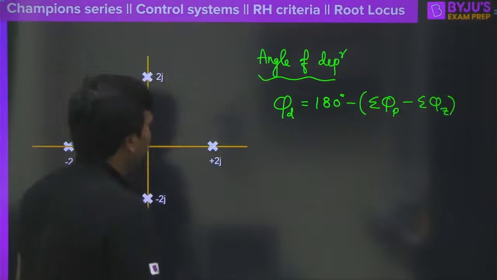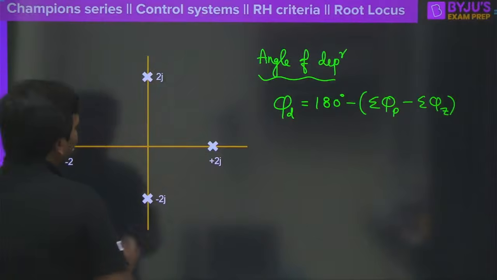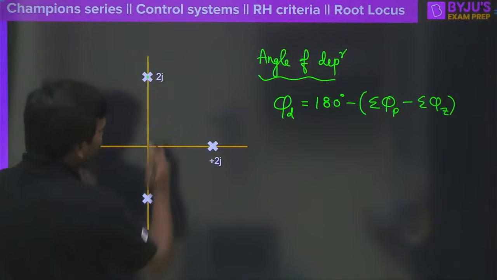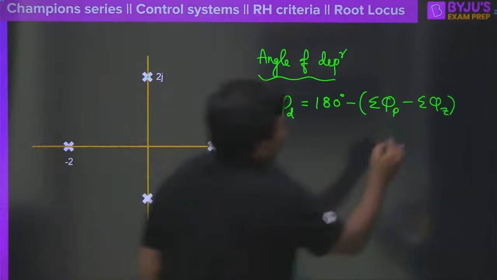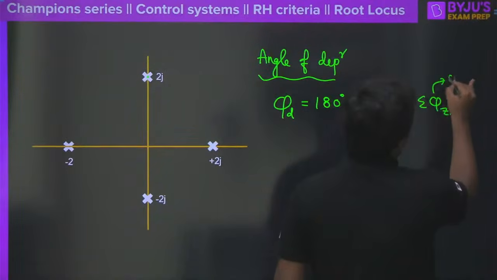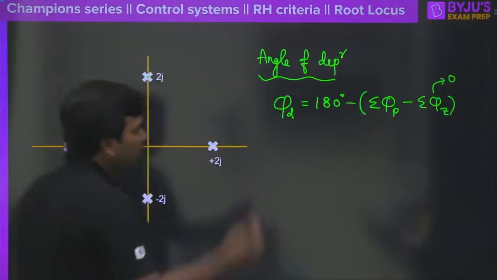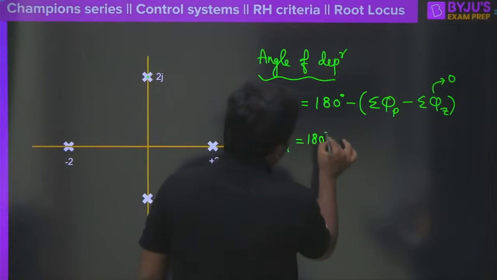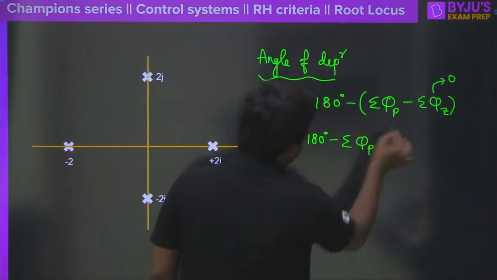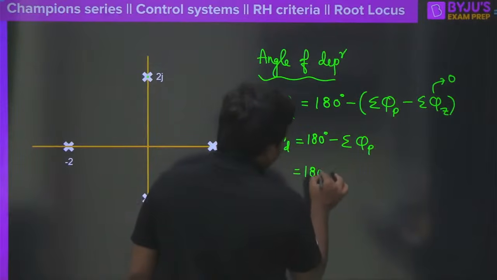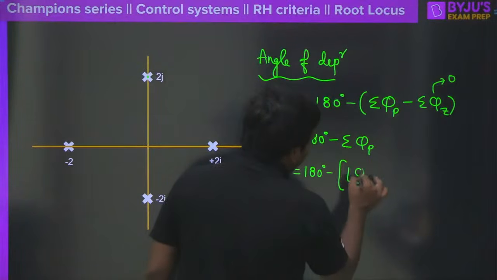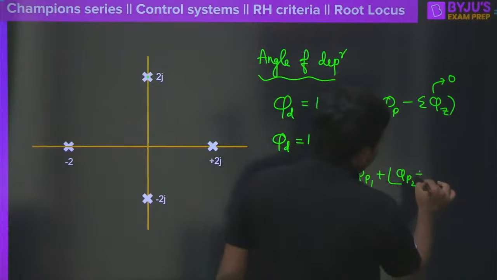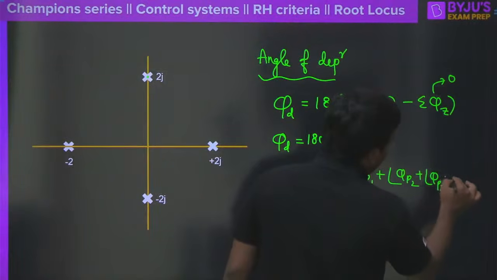So now you need to find the angle of departure. What we need to do? First of all, to find the angle of departure from all other points, try to write the plot here. Anyway, the angle contributed by zeros will be equal to 0. Why? There are no zeros at all. We have only poles here. So what should I say here? Phi d is equal to 180 degrees minus sigma phi p, right? And moving ahead, 180 degrees minus the phase contributed by the first pole plus the phase contributed by the second pole, the phase contributed by the third pole and the phase contributed by the fourth pole here.